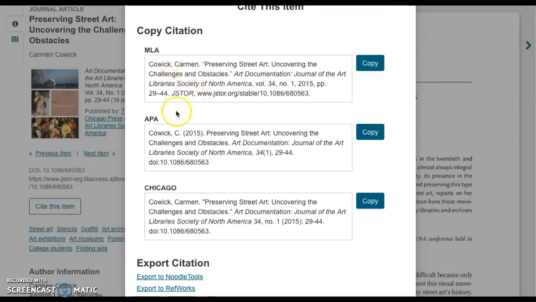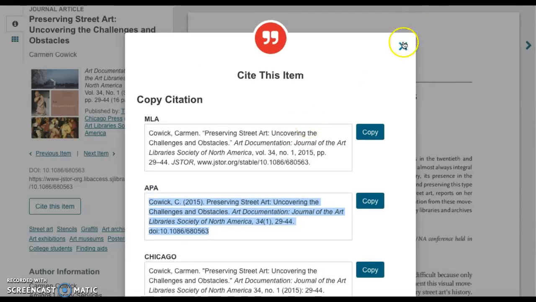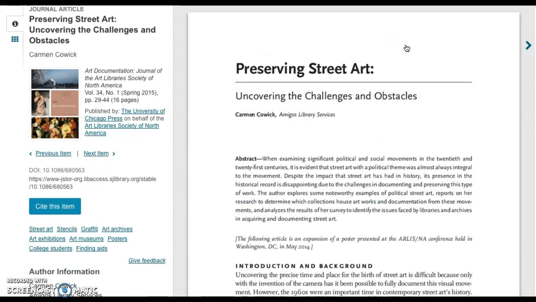So the first choice is MLA, APA, Chicago style. I'm going to go ahead and select the APA. So you can just click copy, and it'll copy it to your clipboard. Or you can also just highlight it and copy that. So that's how you cite an item.